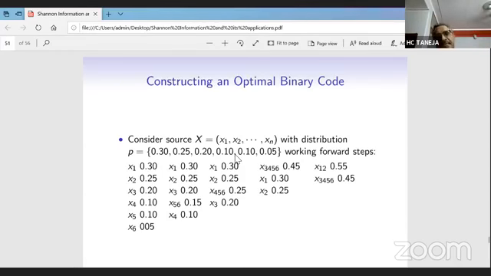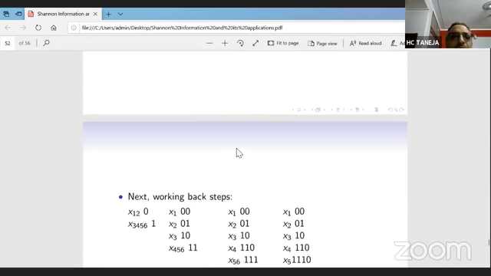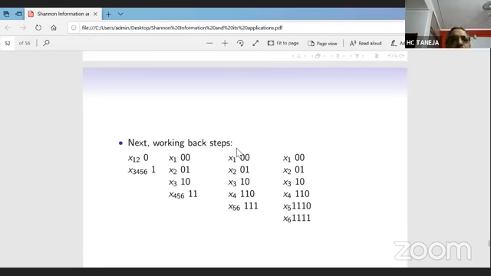Again, in the next line, they are in decreasing order. So doing this process step by step, taking two from the back, combining them, and putting the result at a proper place. Ultimately, what we get are 2 symbols, x12 and x3456, with these probabilities. Now we are free to assign, say, 0 to x12 and 1 to x3456, and